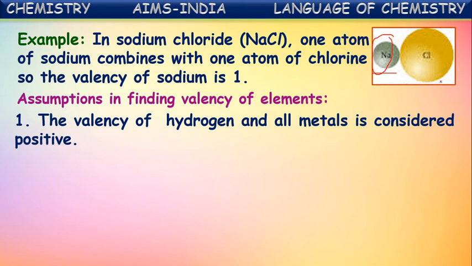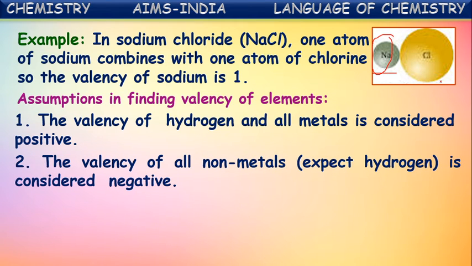Generally, the valencies of metals and hydrogen are considered positive, and the valencies of all non-metals are generally considered negative. Of course, even hydrogen is a non-metal, but its valency is generally considered positive along with the metals. Valencies of the remaining non-metals are considered negative.